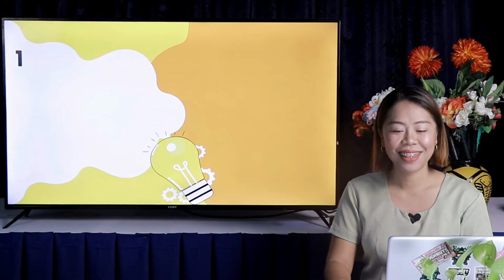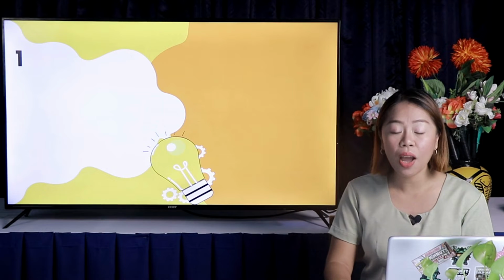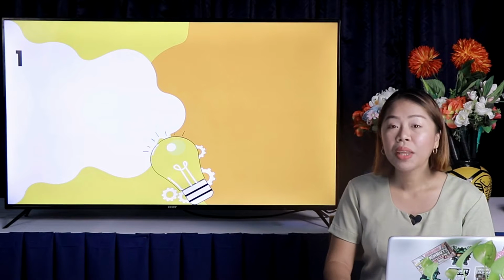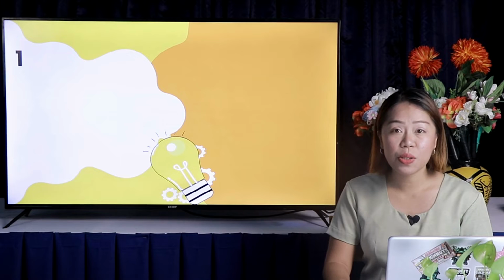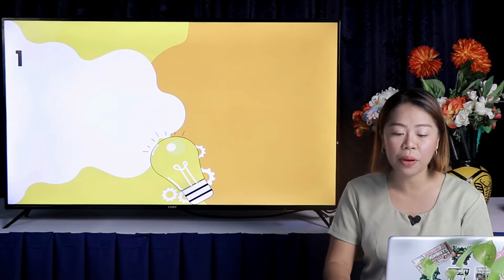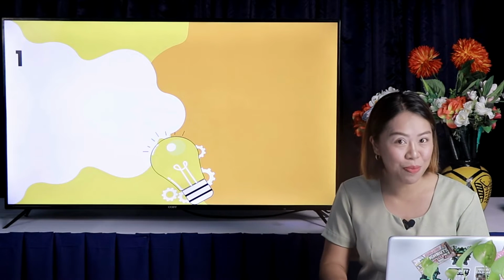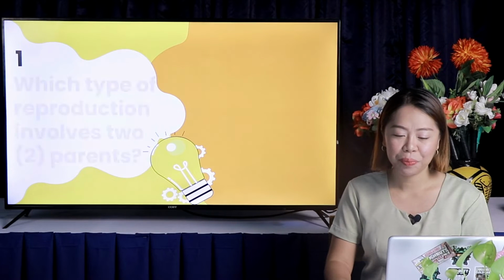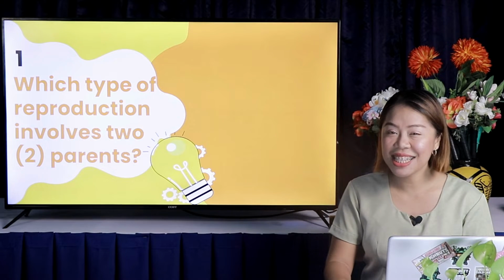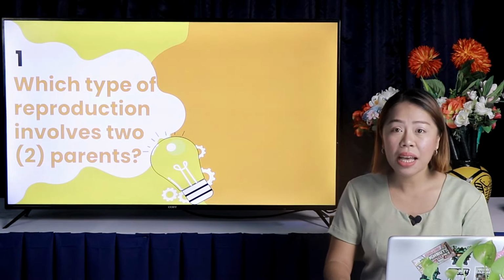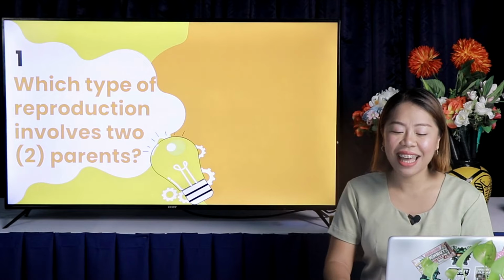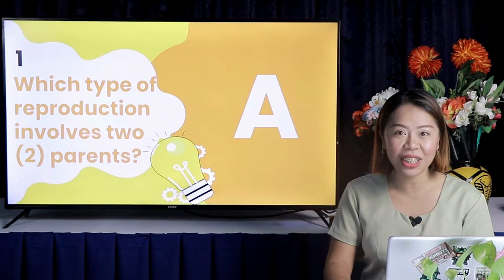Let us begin. The direction is to identify what type of reproduction is being exhibited in the following statements. Write A if it refers to sexual reproduction, and write B if it refers to asexual reproduction. Are you ready? Let's begin. Number 1. Which type of reproduction involves two parents? Is it A, sexual, B, asexual? What is your answer? Correct. It is letter A, sexual reproduction.